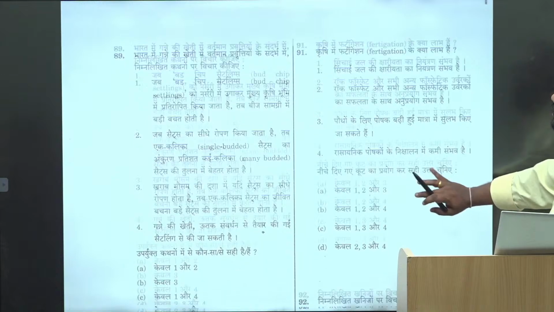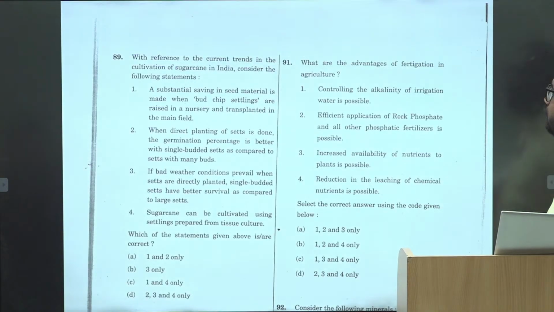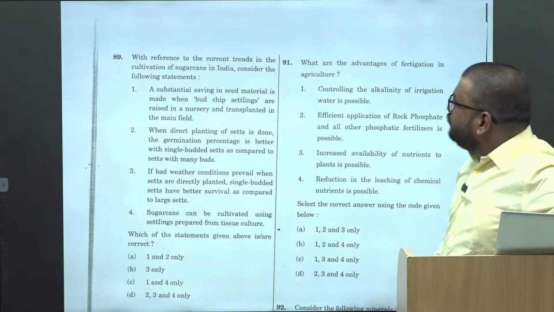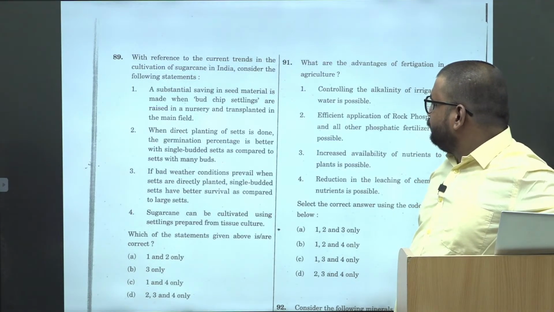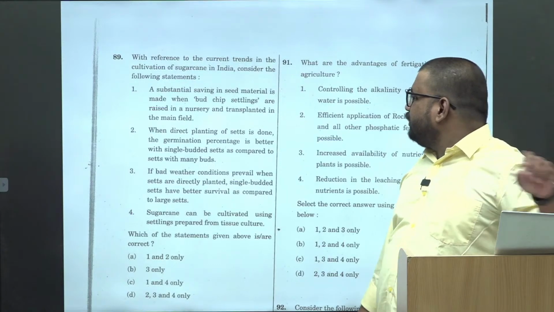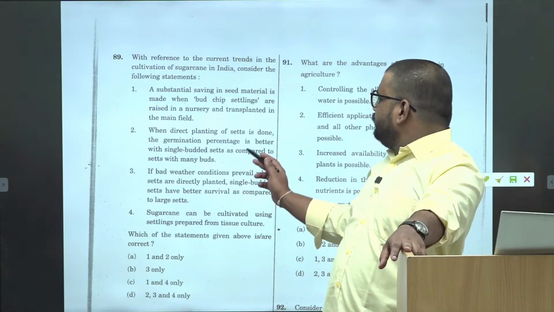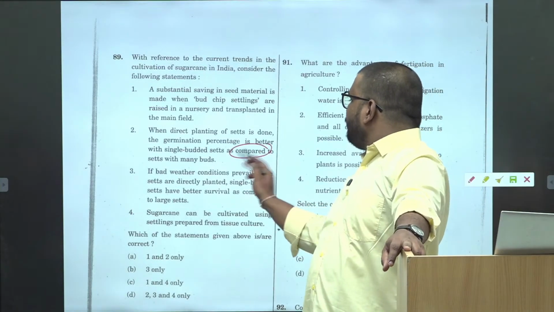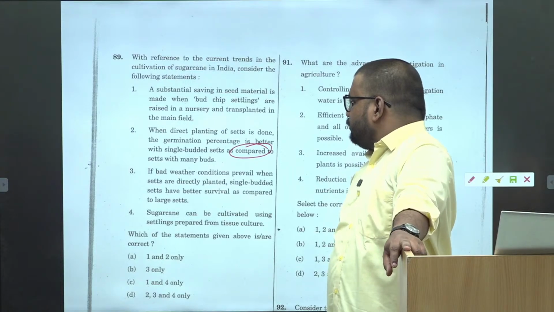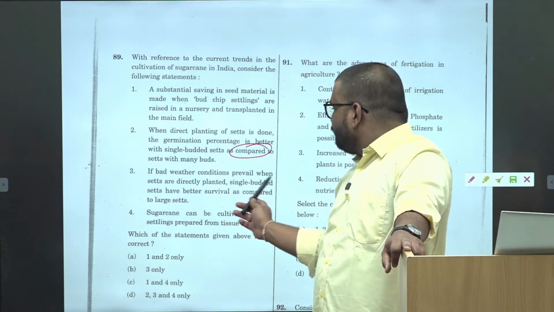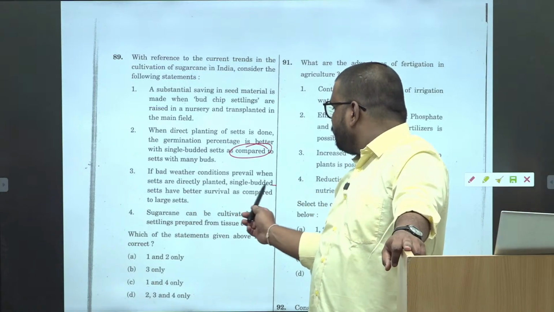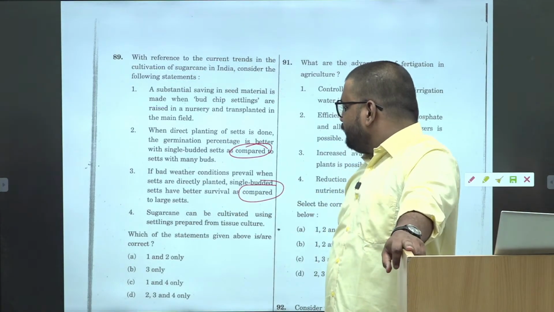The next, with reference to current trends in cultivation of sugar cane in India, consider the following. ठीक है, here also if you see, this is the comparison. And again, if a bed prevails, these sets are directly planted, single budded types have better survival as compared to large sets.